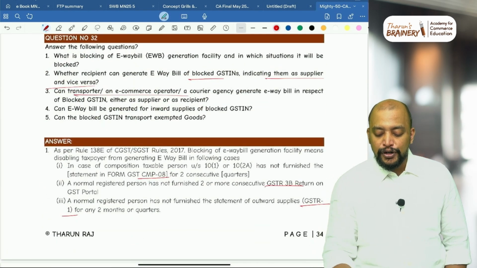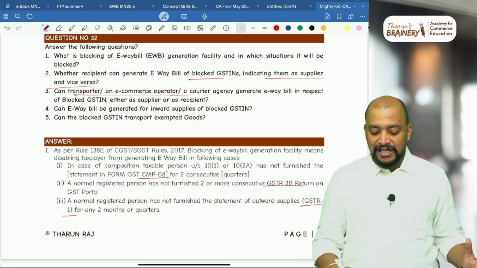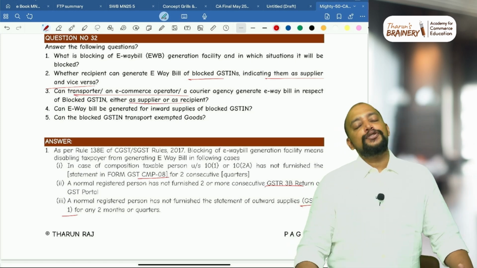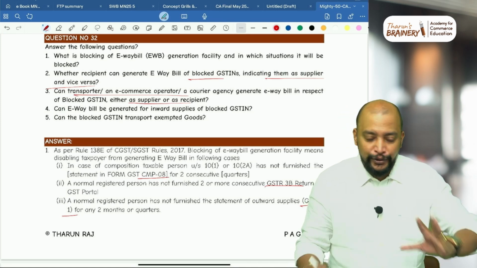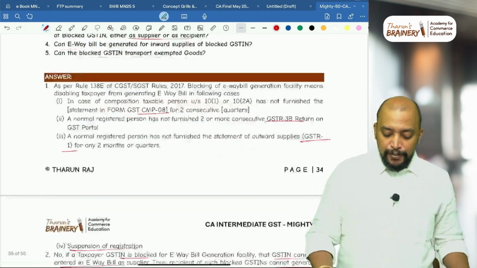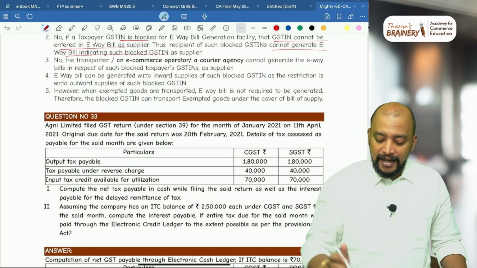Can the transporter or e-commerce operator or courier agency generate an e-way bill in respect of blocked GSTN either as supplier or recipient? No, even they cannot do it. Transporter or e-commerce operator also cannot do it with respect to the GSTN of the supplier as supplier.